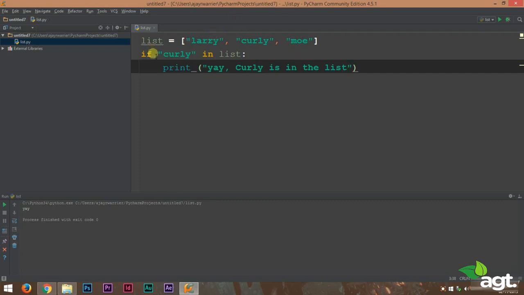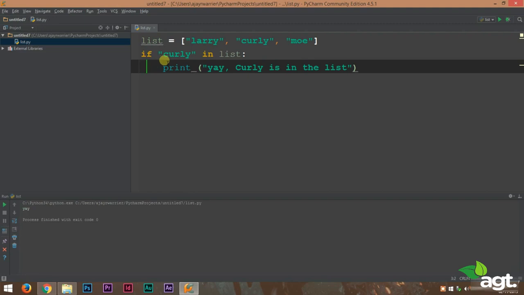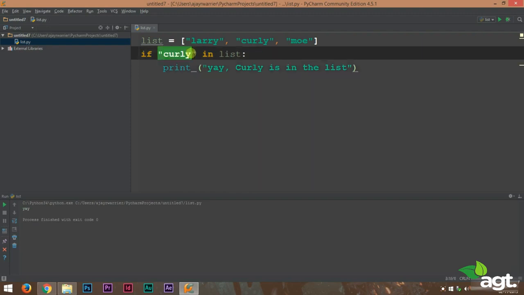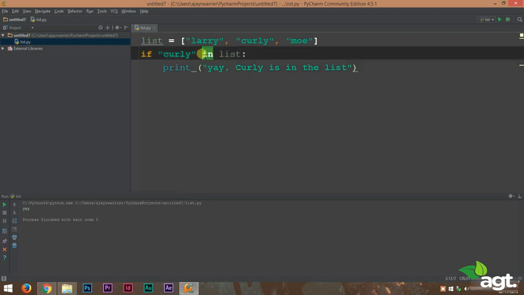So to do that, we use the if and in keyword. It is just like when we write a sentence, if Curly in list. That means if Curly is in list, print, yay, Curly is in the list. We can use the in keyword along with our if keyword to write conditional statements in list. So this is a very fun feature.